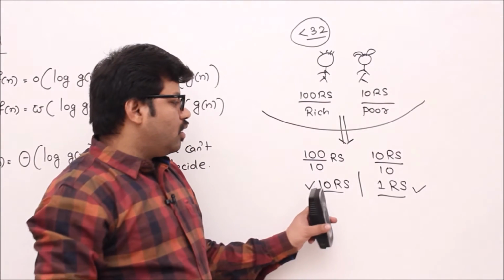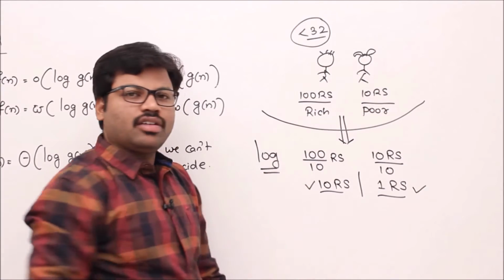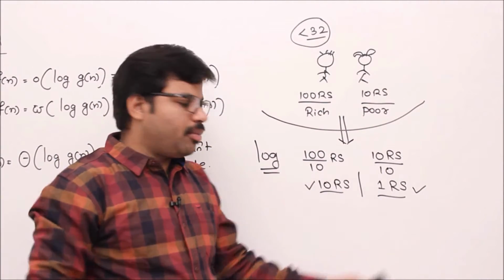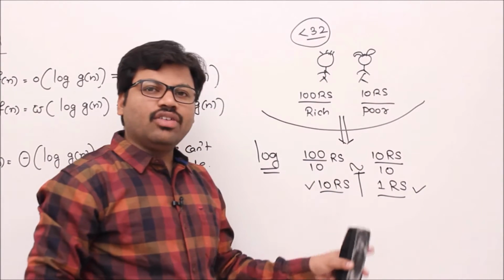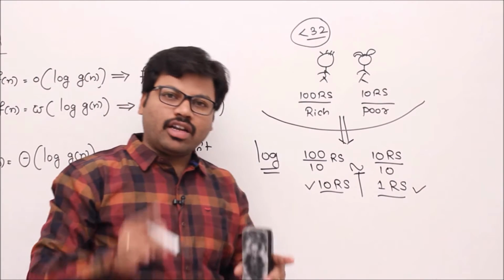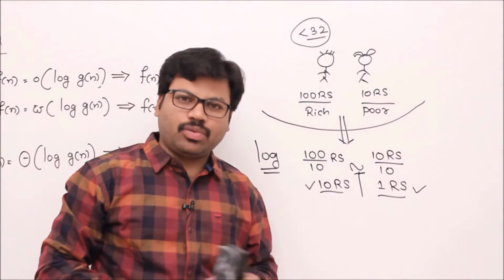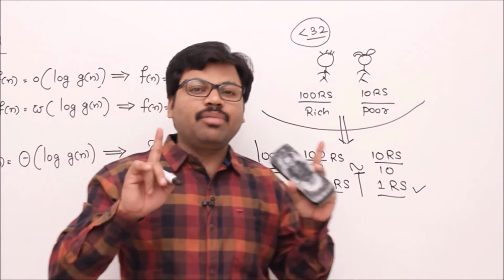Now it is like applying a logarithm. Logarithm does the same thing. After applying logarithms, if both are poor, that means asymptotically they are poor, but it doesn't mean that before applying the logarithm they were the same. Raju was rich and Rani was poor. But after applying the logarithm, they might be equal.